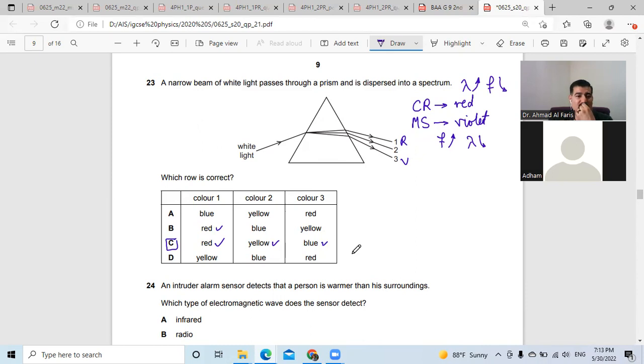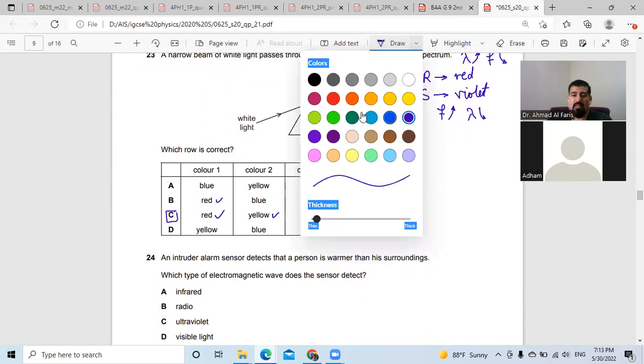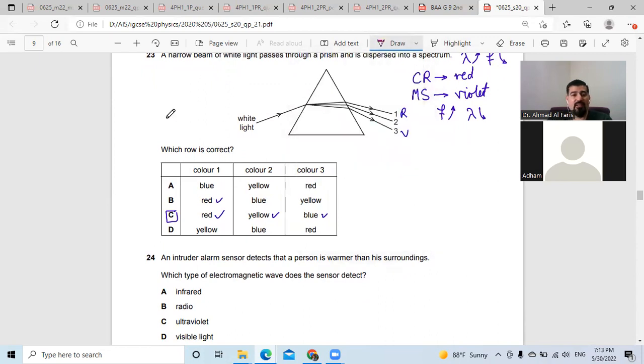Number 1 is the red. Cristiano Ronaldo does not refract or disperse or deviate his direction as Messi does, as he slows down. Yes, we told you about that when we explained refraction and dispersion. You remember?